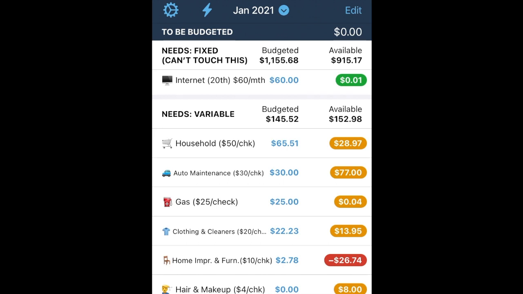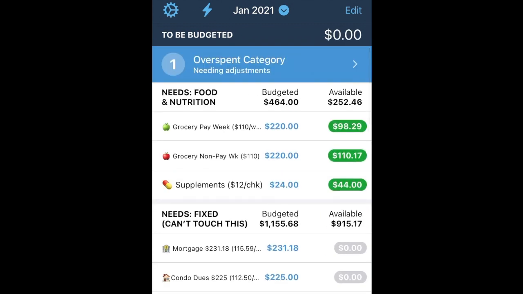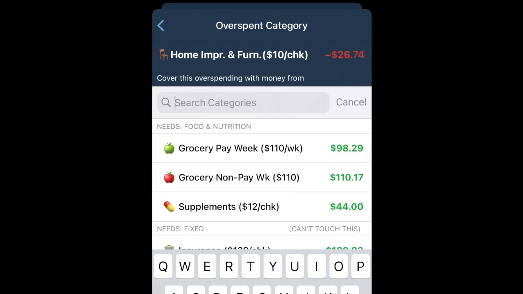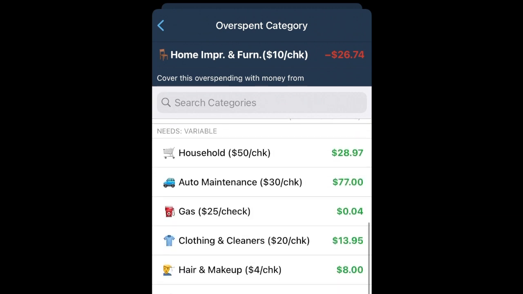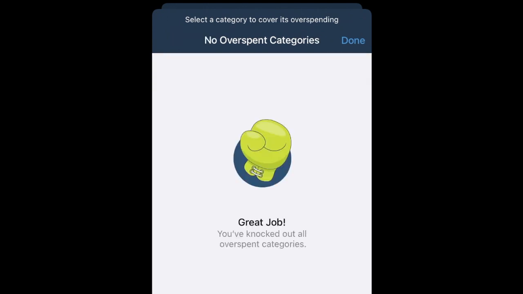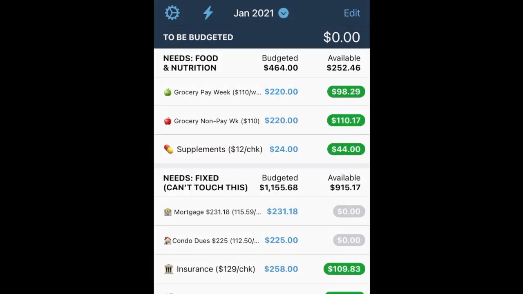And you see down here for home improvement, I overspent last time, so we have a shortage there. So what I'm going to do, again, I talked to my wife already, we're going to go ahead and click on the shortage, which if I click on the budget down at the bottom, it goes up to overspend. I overspent the home improvement furniture category. I'm going to click on that, and I can choose a category that has enough money to cover that entirely. So I'm going to go down to household, and I'm going to cover it out of there, and you can see it adjusts, and now I have $2 left in household. Great job. You've knocked out all your overspending categories.